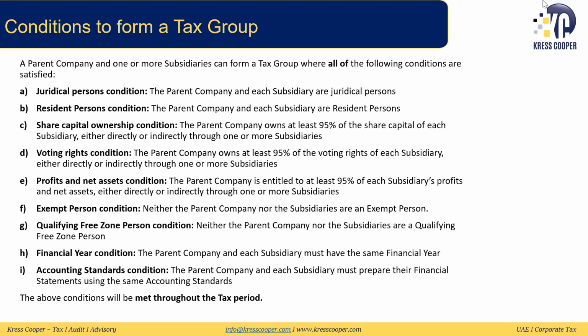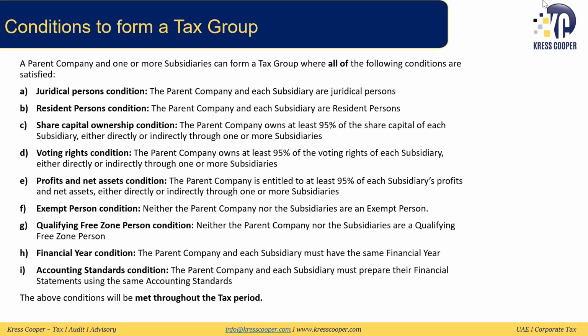Then there is the voting rights condition. Here, the parent company needs to have at least 95% of the voting rights of each of the subsidiaries, either directly or indirectly. It could be the case that the share capital condition is being met, but the voting rights condition is not, because sometimes shares are issued without voting rights. So we need to see that both these conditions are being met. Then we have the profit and net asset condition. Here, the parent company needs to be entitled to at least 95% of the subsidiaries' profits and net assets in the case of liquidation. Again, this can be done directly or indirectly through one or more of their subsidiaries.